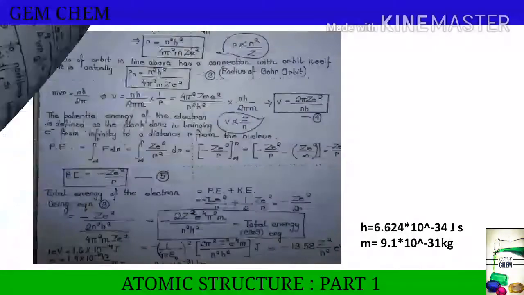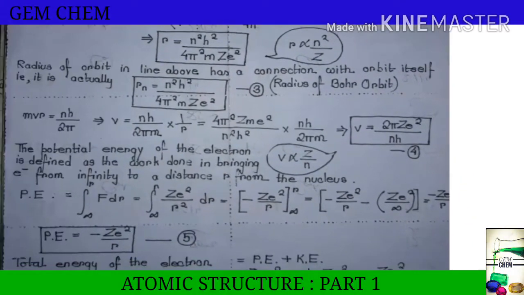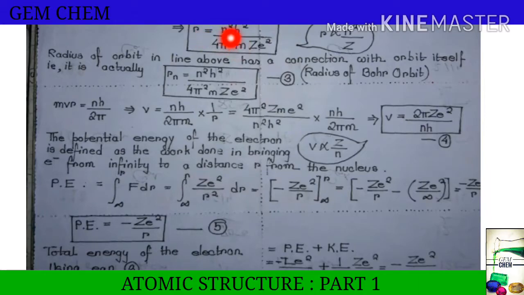Now from here we will continue. We have already obtained this r, right? This is the Bohr orbit's radius. Now we come again to this formula, the quantized condition of the Bohr theory. From here we take v to the left-hand side, and we get 1 by r. We put the value of 1 by r here and obtain the value of velocity with which the electron is moving. We see that v is directly proportional to z by n.